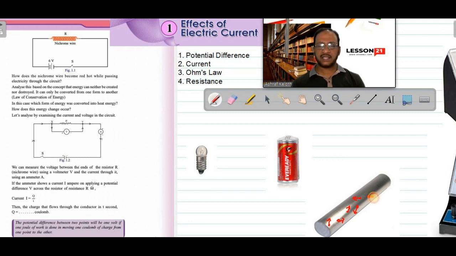So if charges are moving in different directions with different velocities, that cannot produce an electric current. That will not constitute an electric current. The reason is that one electron moving in one direction will produce a current in that direction, but there will be another moving in the opposite direction, and they will cancel each other. So for getting a net current, we should make the flow of electrons only in one direction. How is it possible? How can we make the flow of electrons in one direction?